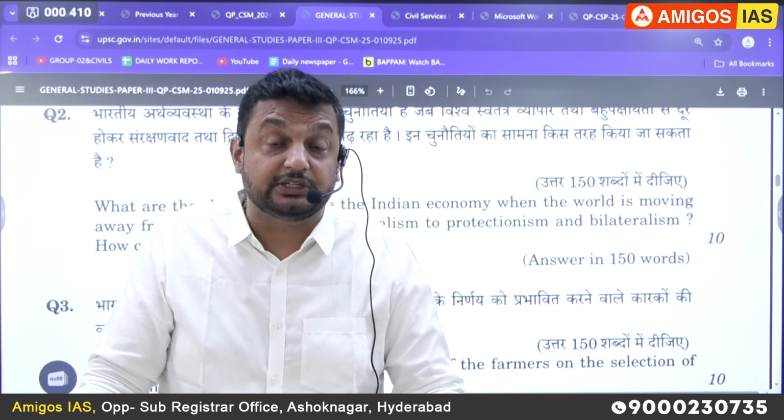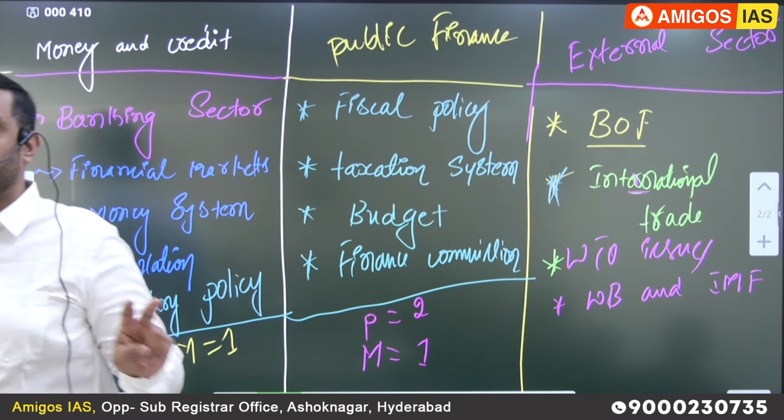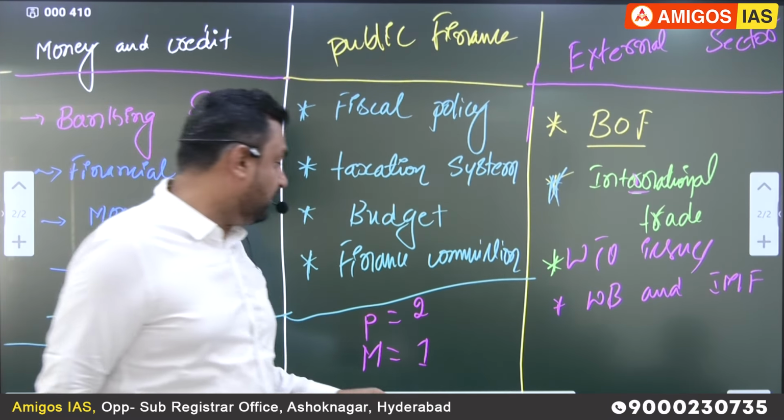WTO issues, World Trade Organization issues, because of multilateralism. To promote multilateral trade, there is an organization called what? The WTO is established, but it has failed to promote multilateral trade. That is what everyone is criticizing nowadays. Along with that, we also try to discuss World Bank and IMF issues. There are many international organizations, sir, but we'll target only two, that is World Bank and IMF.